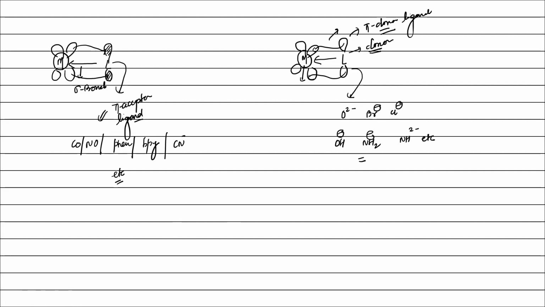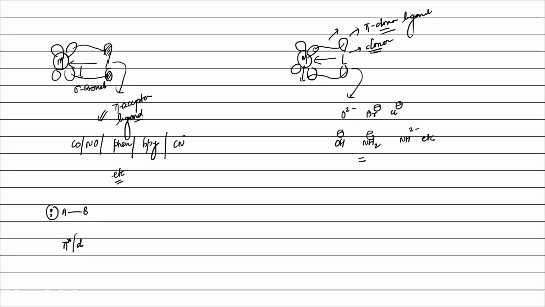How can we identify whether any ligand is a pi donor or pi acceptor? Listen. If any ligand has one lone pair and it has a vacant orbital, which kind of vacant orbital? Pi star or d orbital. How will there be a pi star?